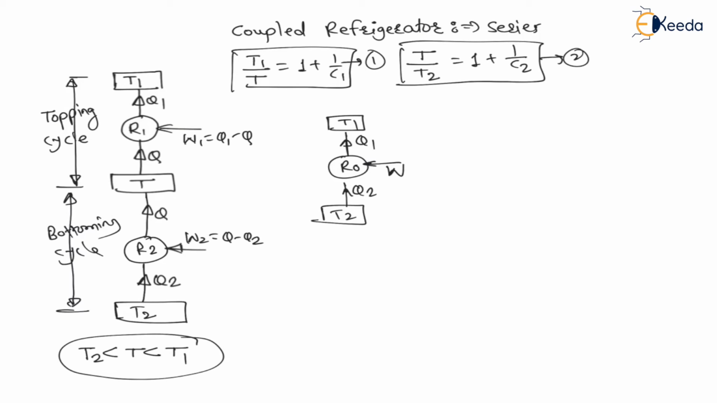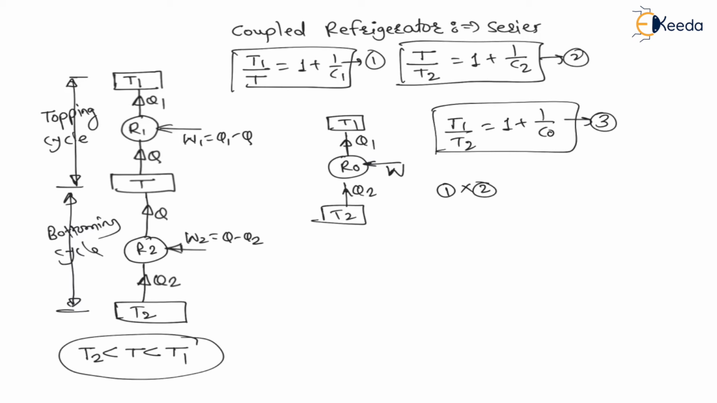For this overall refrigerator, similarly, we can write higher temperature divided by lower temperature, this ratio T1 divided by T2, is equal to 1 plus 1 upon C overall. Therefore, this is the third equation. Now, if I multiply equation 1 with 2, I will get equation 3. We can check here, right? Equation 1 is T1 by T, into equation 2 which is T by T2, which is nothing but T1 by T2, which is equation 3.